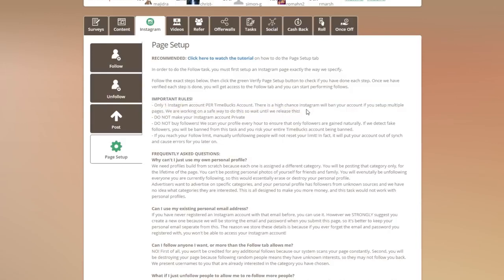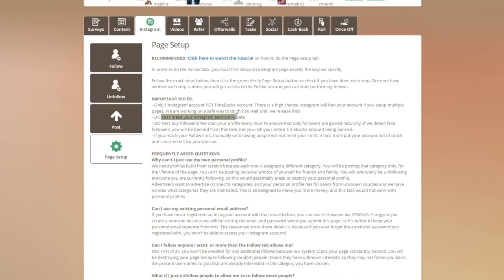This is very important. These rules that we set is not because we're trying to limit you, it's because we've studied the limitations that Instagram has applied, and we've set up all of our limits to comply with their standards. So if you break these rules, you're going to end up getting your Instagram account disabled. So it's very important that you follow these rules.